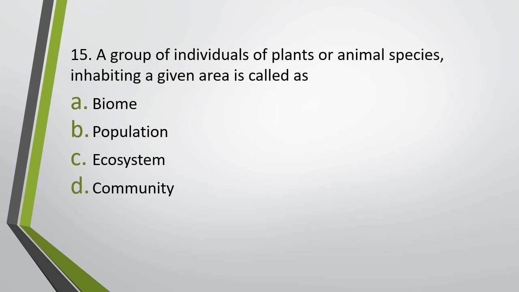Question number 15. A group of individuals of plants or animal species inhabiting a given area is called as. Group of individuals of plants or animals inhabiting a given area is called as biome, population, ecosystem or community. Correct answer is population, option B.